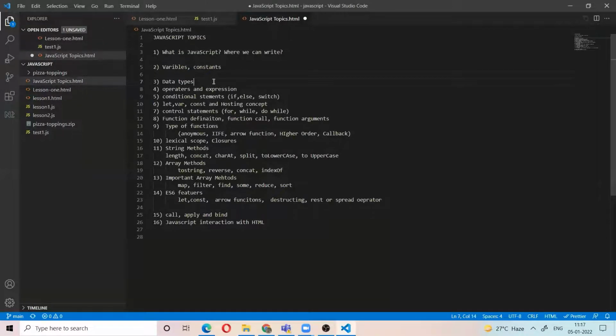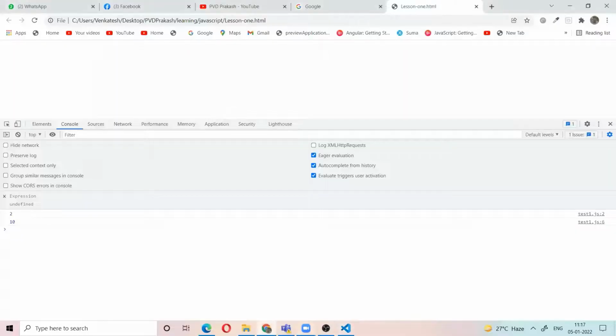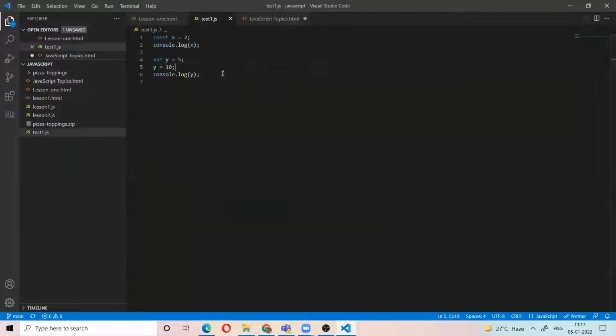Now go to the concept of the data types. What are the data types? For example, here I have a variable x equal to 10. Here I am assigning some data to the variable x. The type of data you are assigning to the variable is called the data type.